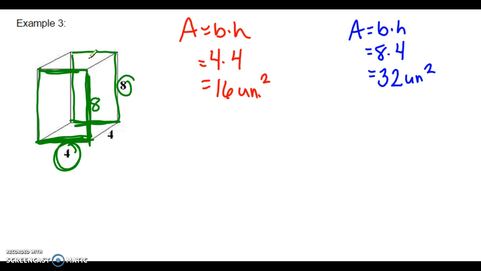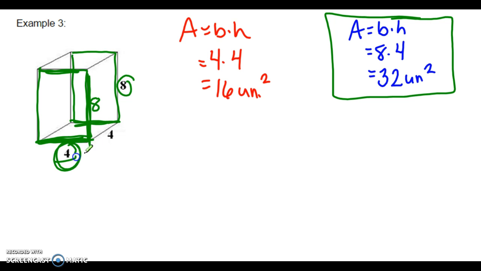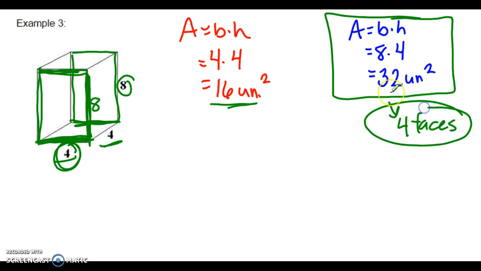And just to save some work, we could do the same process, area equals base times height. But if you notice, we did already do those dimensions. We have 8 times 4 over here. And the reason that that is true, now that we only have these 2 sides, is we have 2 numbers that are the same. This won't happen most often, but if you notice now, not only are these in green 8 by 4, but what we had earlier in blue are 8 by 4. So there's 4 faces that have this area, and then just our top and our bottom are 16. So really we can save ourselves a step here. Instead of writing that whole process out, we can just make note that there are 4 of them, not just 2, that have that area.